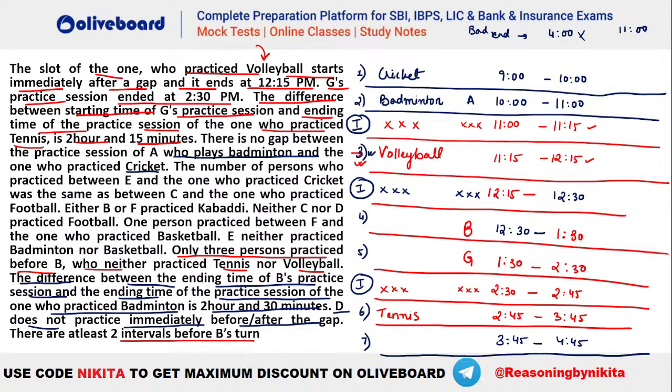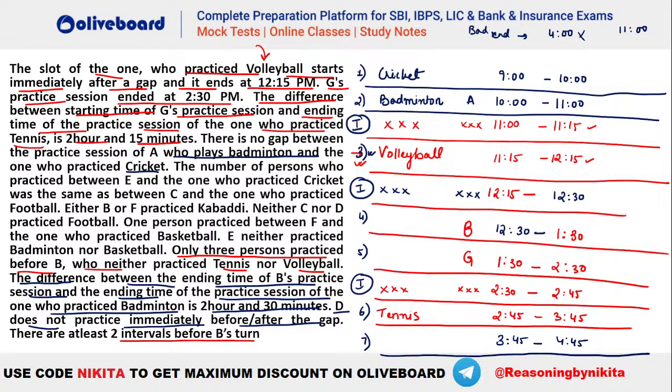So D is either playing cricket or D is in the last slot here. ठीक है, चलो और आगे देखते हैं what is given. The number of persons who practiced between E and the one who played cricket was same as between C and the one who practiced football. ठीक है, ये भी एक चीज दे रखा है.